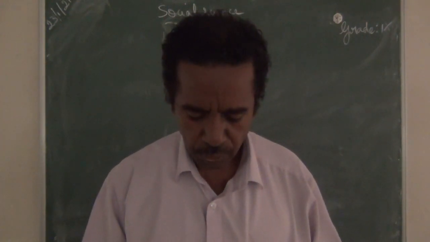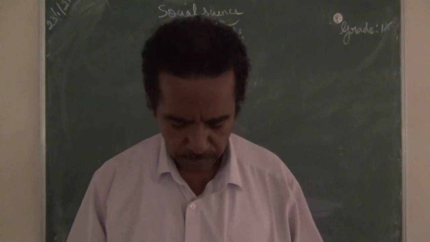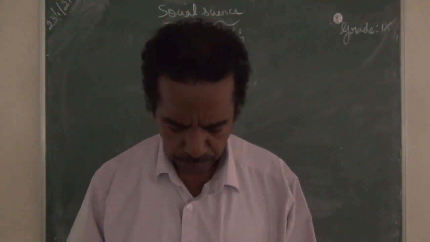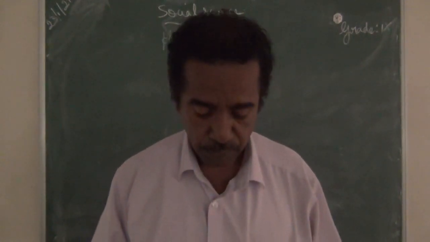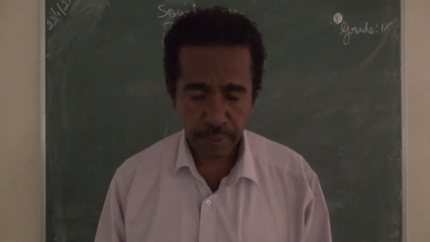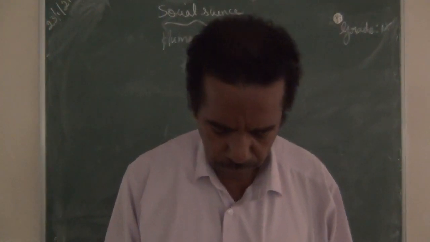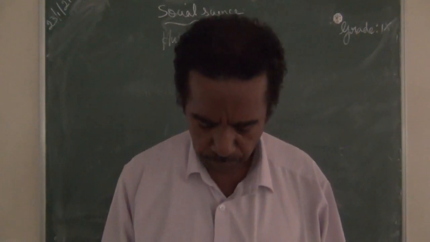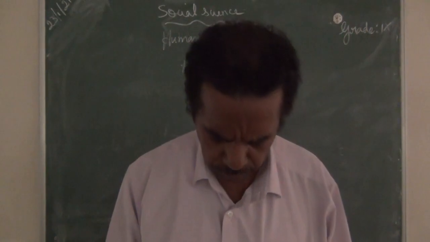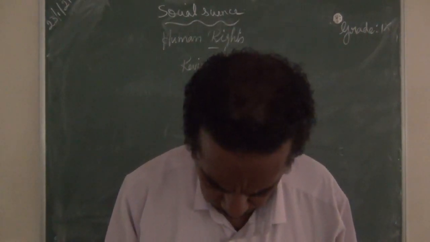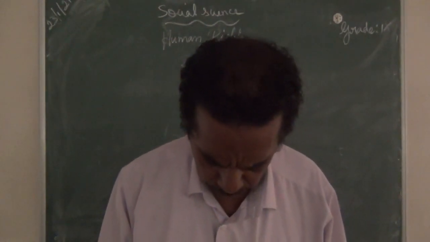First one, what is human right? That is page number 254, the heading "What are human rights". It is given that human rights are rights inherent to all human beings, regardless of race, gender, nationality, ethnicity, language, religion, or any other status.